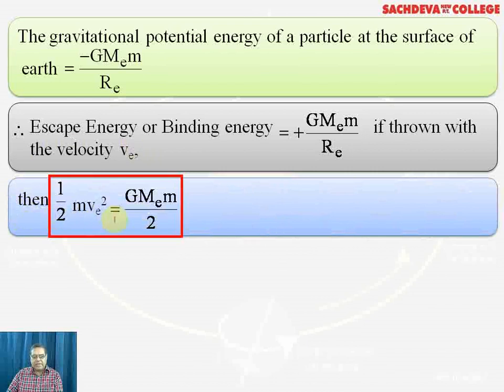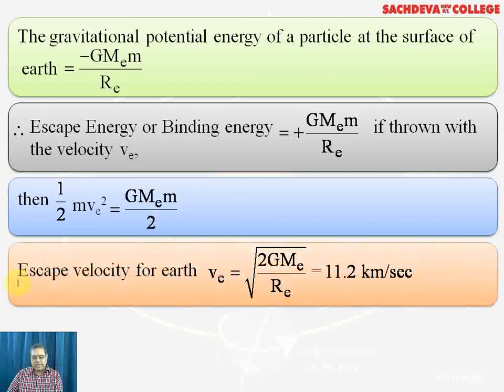Now, half m Ve squared, that is the kinetic energy of the satellite, is equal to GMem over Re. What we do now is cancel off the 2 and the small m from both sides, and Ve squared will become 2GMe over Re, and if we take the square root, Ve will be equal to the square root of 2GMe over Re.